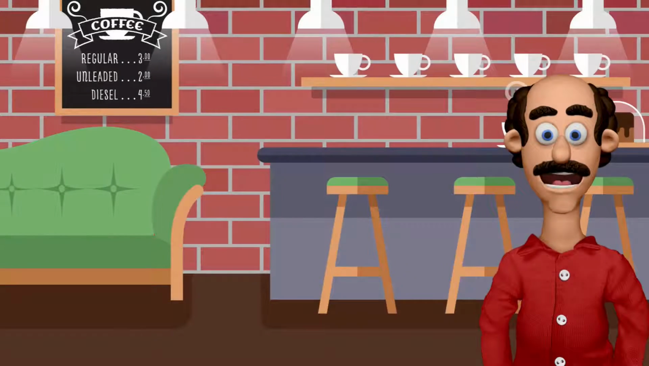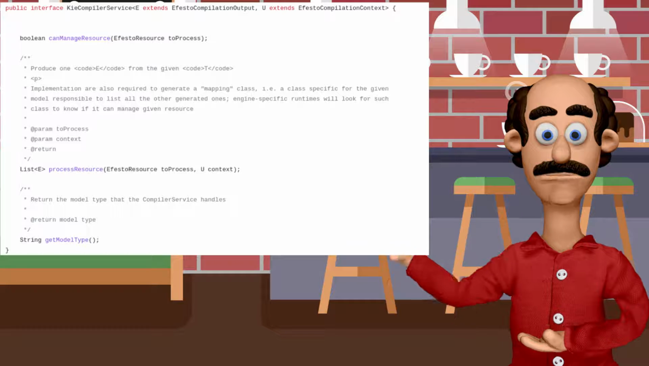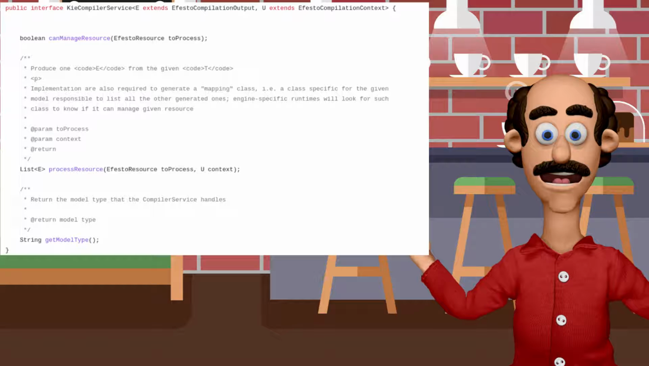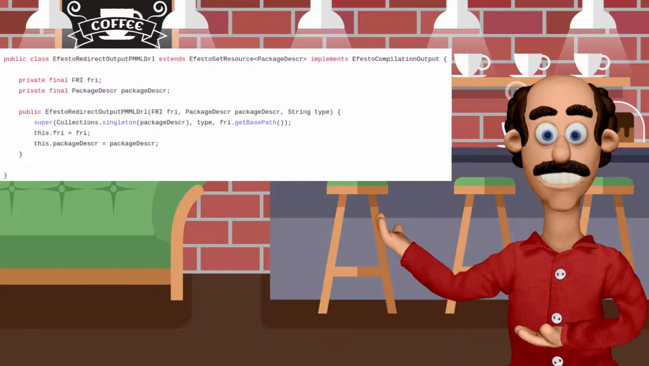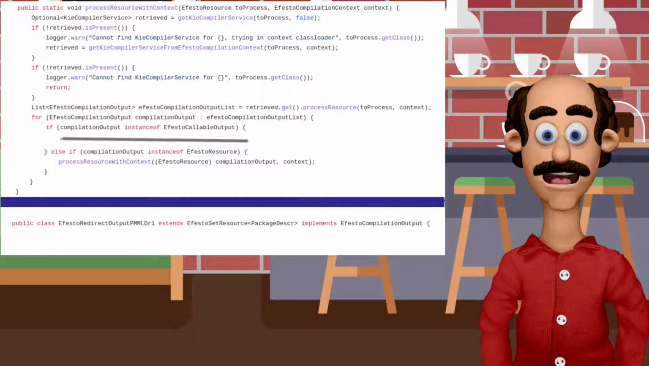For the compilation phase, every plugin has to implement a class that fulfills the KIE compilation service API. This basically consists in verifying if the class can manage a given resource, and, in case, processing the resource to generate the compilation output. It could be possible that an engine would require another one to work. In that case, the requiring plugin will produce an intermediate resource, that is a compilation output that also implements the resource interface. And the framework will take care of forwarding this intermediate resource to the target engine for further compilation.